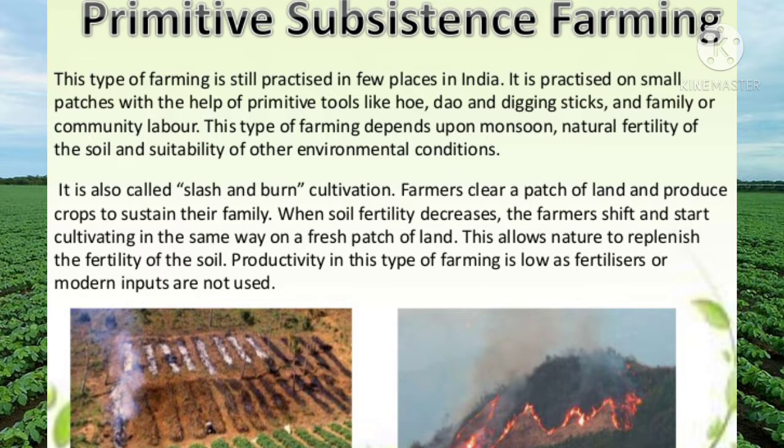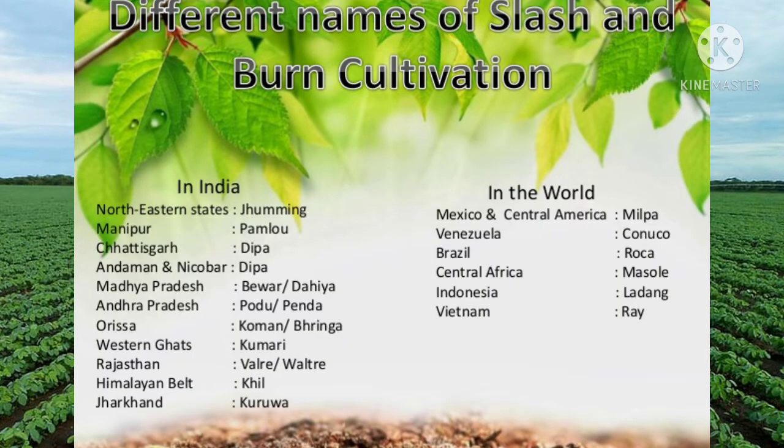The land for primitive subsistence farming is usually cleared by fire, and the ashes add to the fertility of the soil. This is also known as shifting cultivation. It is also known as jhuming, milpa, conuco, roca, masole, ray, and many other different names. In India, it is also known as bewar, dahiya, penda, and many different names in different areas.